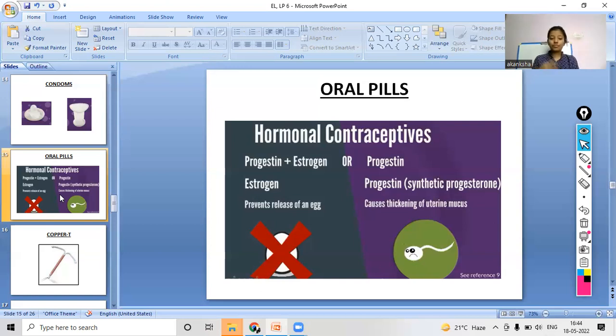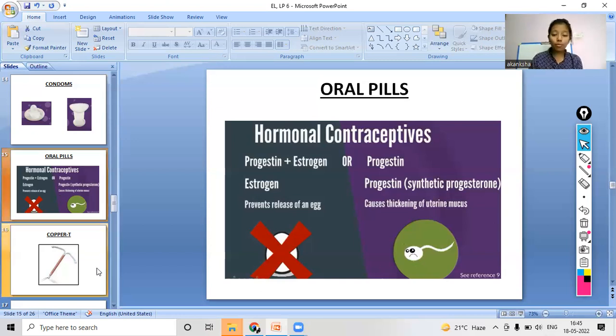Hormonal contraceptives play a role in creating a hormonal imbalance in our body. Sometimes hormonal imbalance causes the avoiding of pregnancies, right? So this is the role that these oral pills play in preventing reproduction. So this was all about the oral pill.